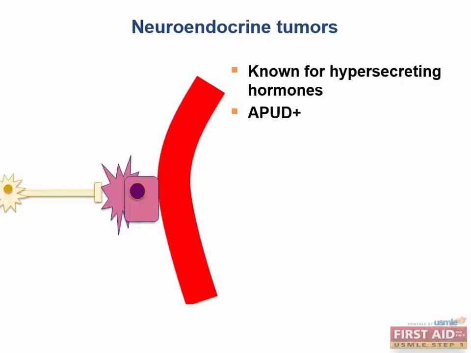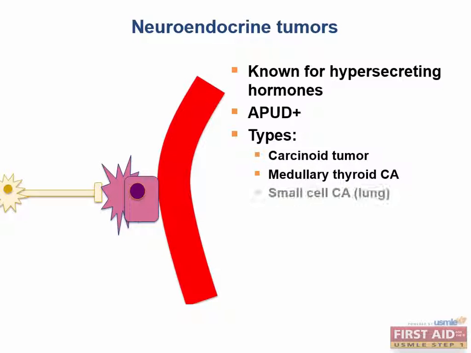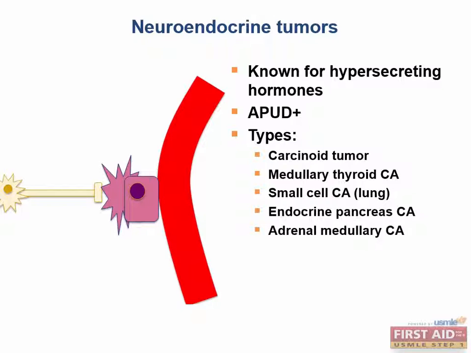The most common neuroendocrine cell to become cancerous is the carcinoid tumor of the GI tract, based on GI cells that take neural input from the enteric plexus and secrete hormones that regulate gut function. Other examples include medullary carcinomas of the thyroid, small cell carcinomas of the lung, and endocrine pancreas tumors. But the neuroendocrine cells that you should be most familiar with by this point are the adrenal medullary cells, of which there are two important tumors that you need to be familiar with.